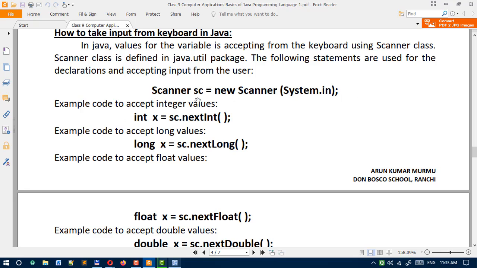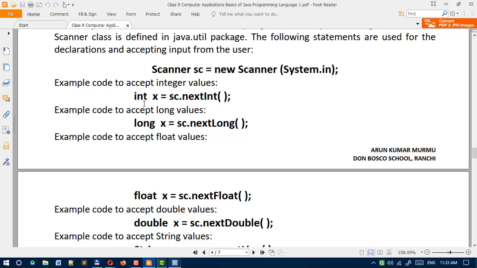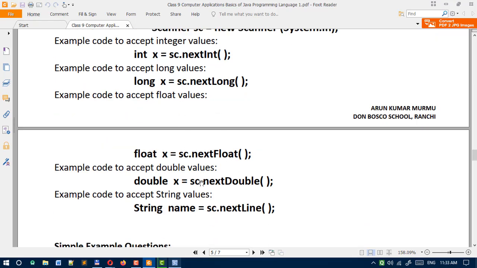And to accept values from the keyboard, here is the example code to accept integer values. int x equal to sc.nextInt(). This is fixed for integer values, sc.nextInt(). Keep in mind this syntax and statement, you will use it in all Java programs. All other data types we will see later.